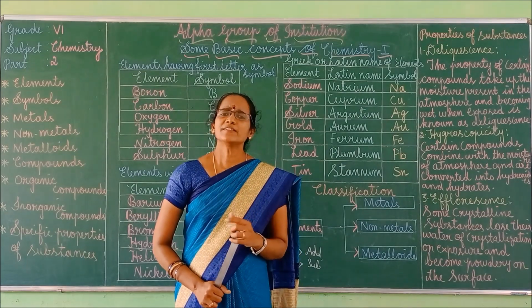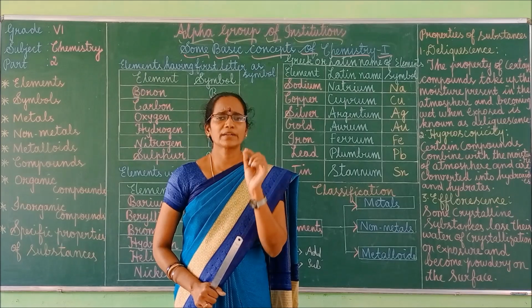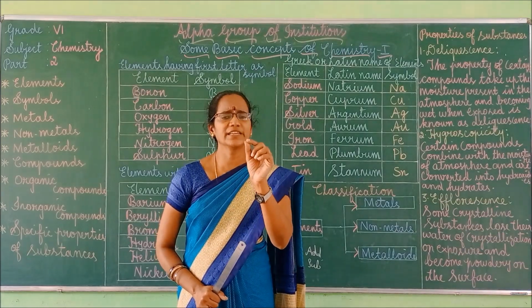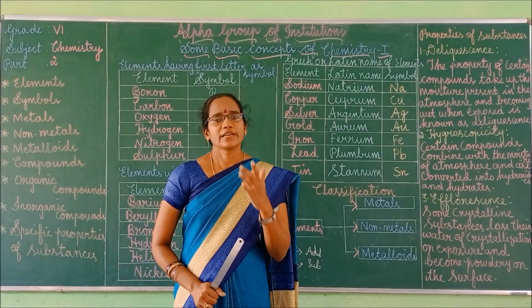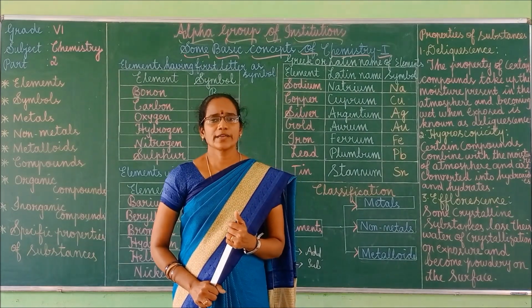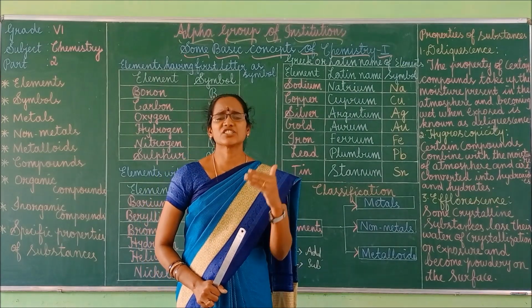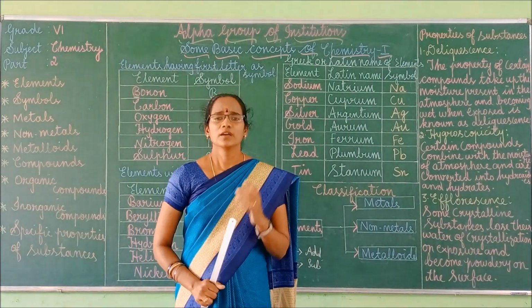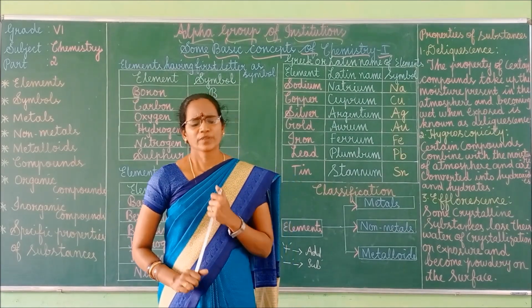Next, metals can be drawn into very thin wires. Example, copper wires. Next, metals conduct both heat and electricity.